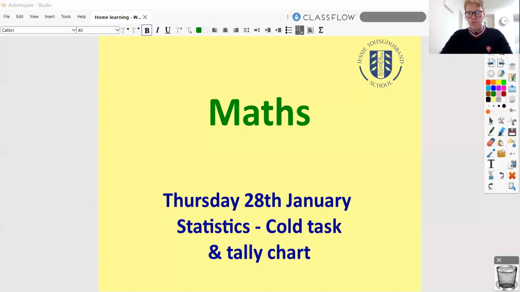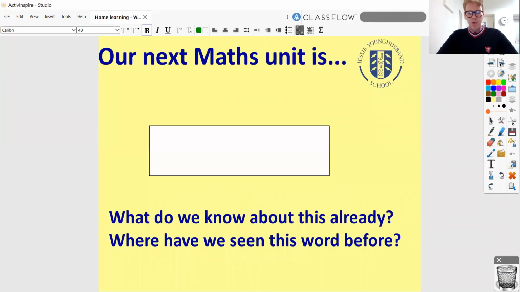So yesterday we were thinking all about money, and we summed up all of our work on money, and we did our hot task on money. So that does mean, of course, it's time for a new unit, which we're going to begin now. We're also going to do a little bit of a recap of one thing you'll have learned about this unit in Year 2 as well. So a really quick bit of recap. We're going to try and kill two birds with one stone today. We're going to do a cold task and also a little bit of revision.